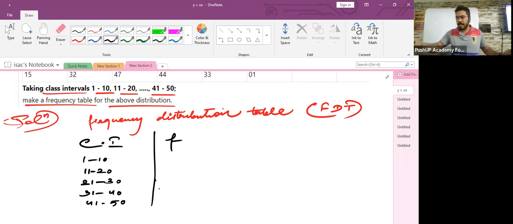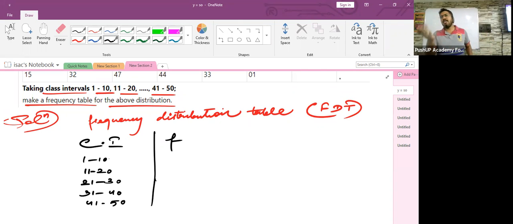Very good. Online students, I want Devaditya to answer. Why is it a discontinuous class interval? Yogita, answer. Because the lower limit and the upper limit is considered? The lower limit and the upper limit are same or different in the consecutive class intervals? They are different. That's the answer, isn't it?